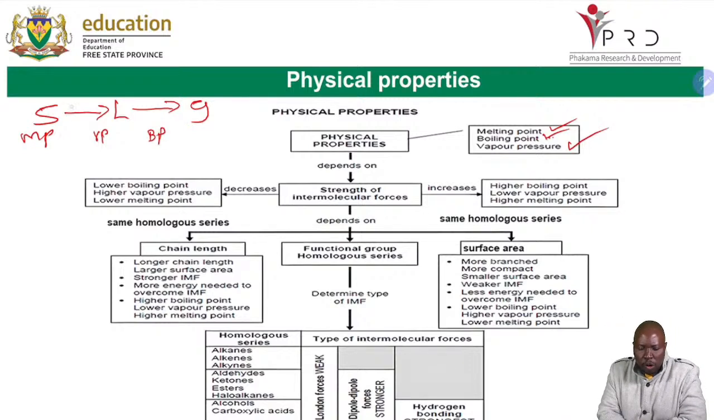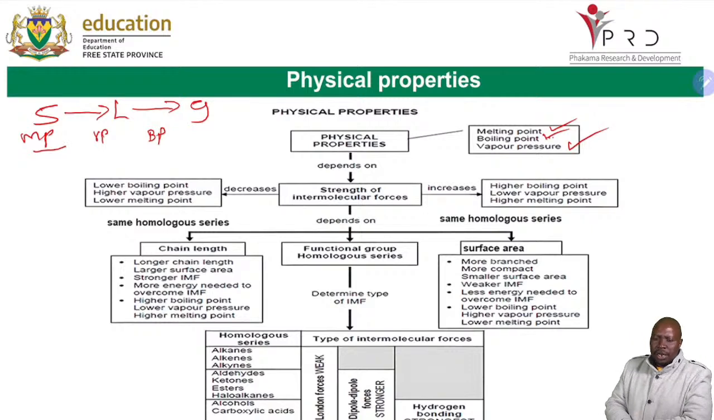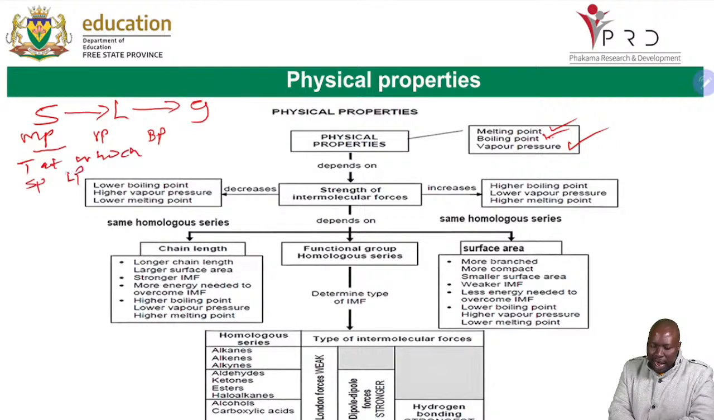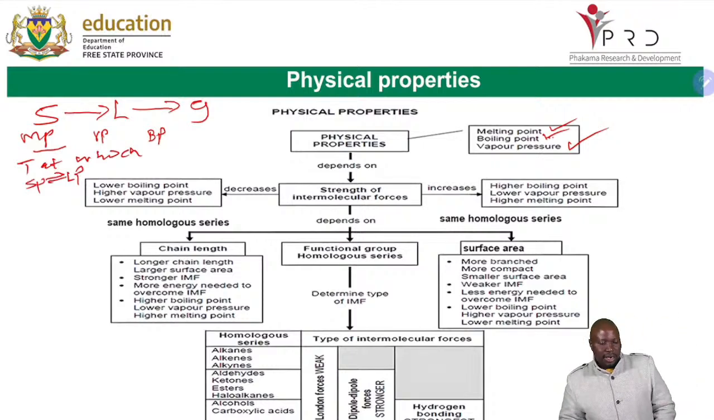So if you are having your water, your ice, you melt it when you increase energy or heat, then you will reach what is called the melting point. And we are saying melting point is a temperature. Don't forget these definitions, please. Ensure that you get these 2 marks of these definitions. To say melting point is a temperature at which the solid phase and the liquid phase are at equilibrium.